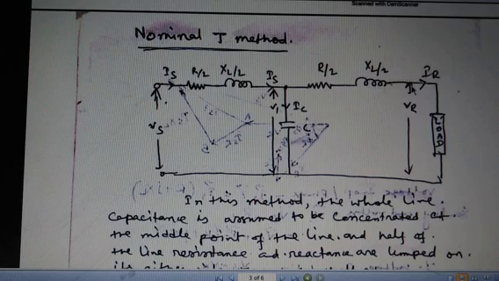This current is the receiving end current denoted by IR, this receiving end voltage is denoted by VR, and the sending end voltage is represented by Vs, whereas the sending end current is IS. The capacitor is placed in the middle portion and makes the circuit look like a T. So the current through the capacitor is denoted by IC here.